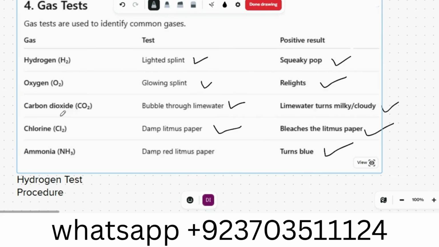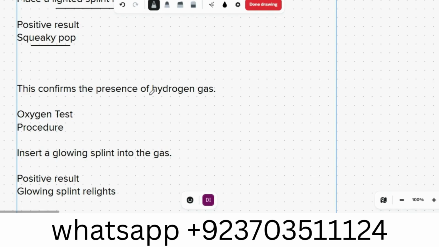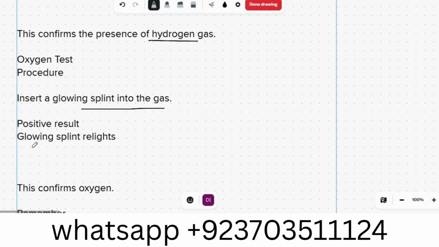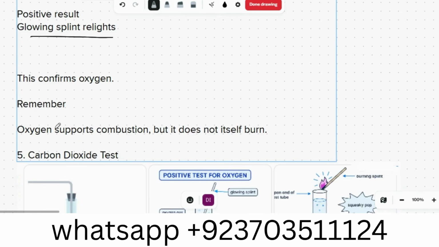This is because ammonia has basic properties. Hydrogen test: place a lighted splint near the gas. It will give us a squeaky pop, so hydrogen gas is present. Oxygen test procedure: insert a glowing splint into the gas. The positive result is that the glowing splint relights, confirming oxygen is there. Remember, oxygen supports combustion, but it does not itself burn.